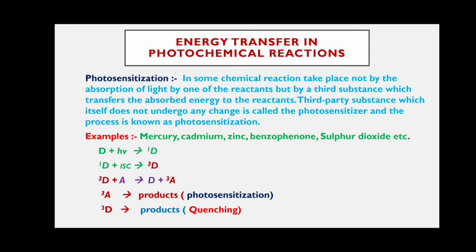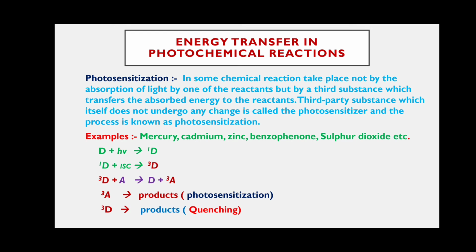You can understand it as acceptor and donor. In photosensitization, the reactants are called acceptors and the third party substance is called the donor, D. The reactants do not directly absorb the light radiation; the donor, the third party substance, absorbs the light radiation, that is D plus h nu.